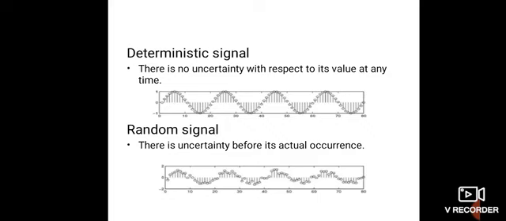And in the case of a cosine wave also, all the signals that I know, like ramp signal, square signal, they are all deterministic signals. So there is no uncertainty with respect to its value at any time.